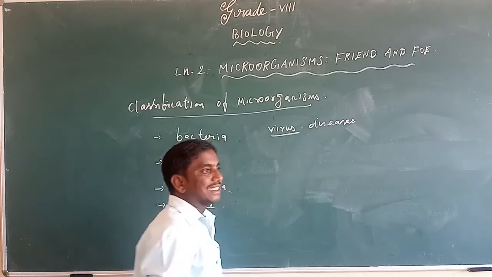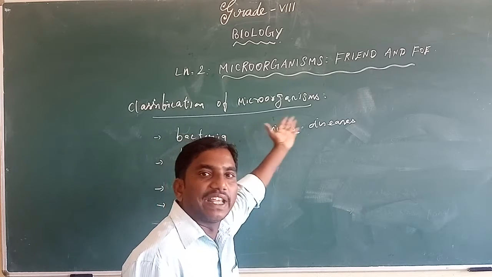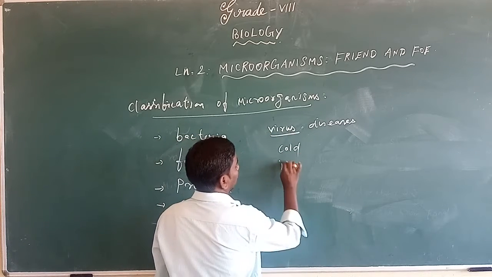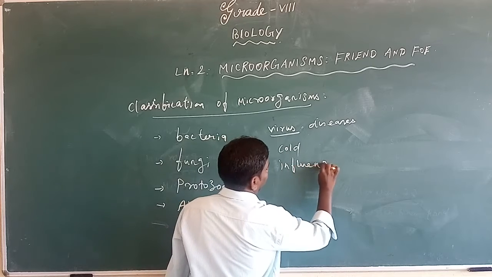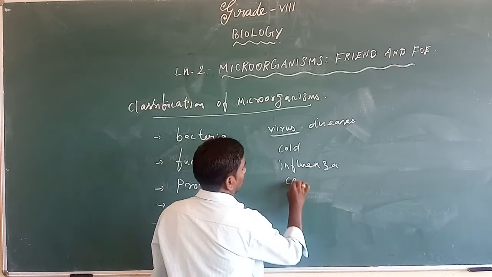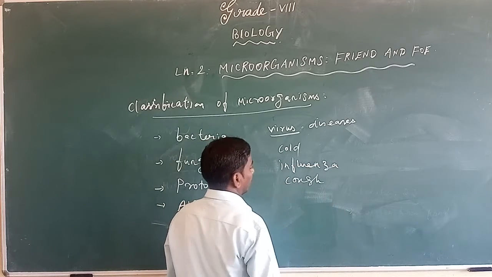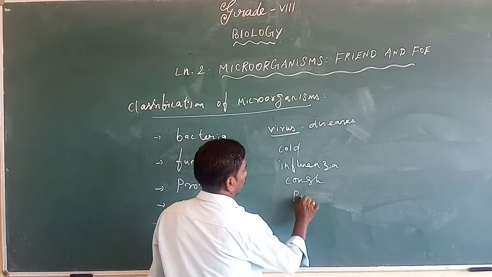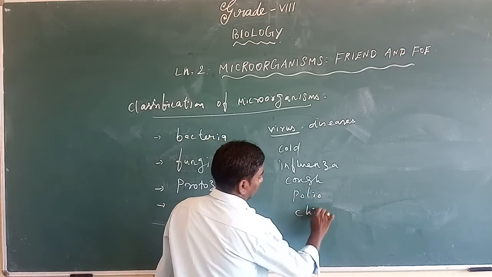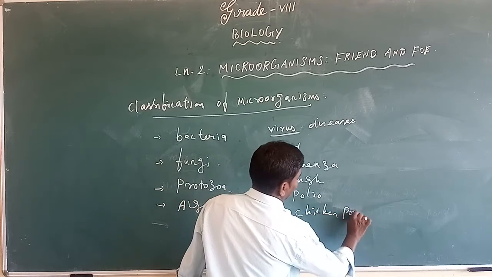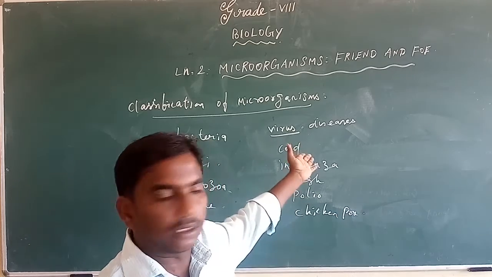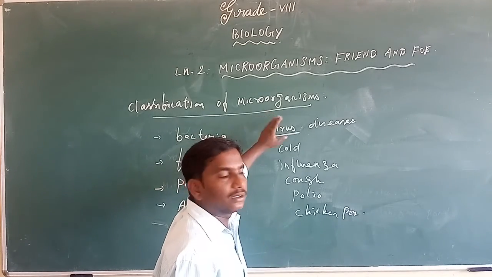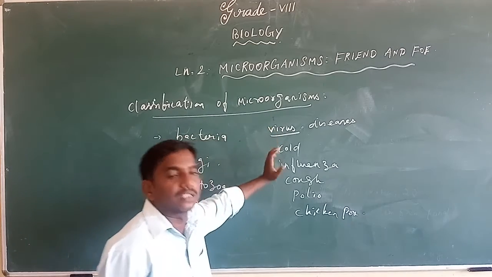So what are the diseases caused through the virus? The cold and influenza and cough. Okay, and severe disease like polio and chickenpox. So these are the diseases that can spread through the virus, because that is a very dangerous disease.